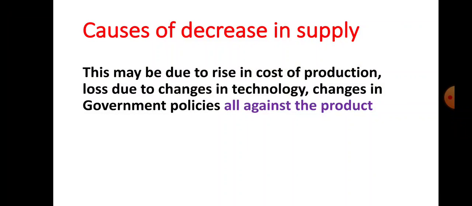Now let us see what are the causes of decrease in supply. This may be due to a rise in cost of production, loss due to changes in technology, changes in government policies, all these factors going against the product. Okay, so these are the causes of decrease in supply.